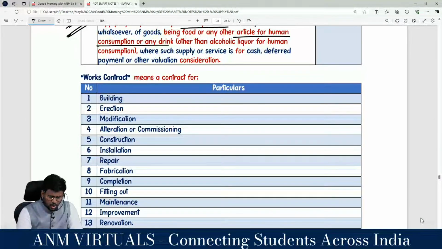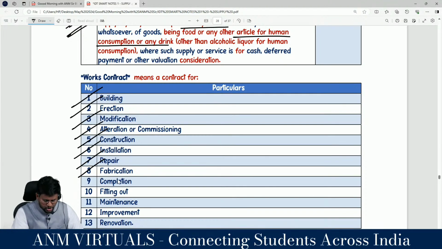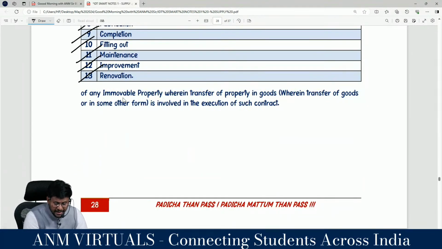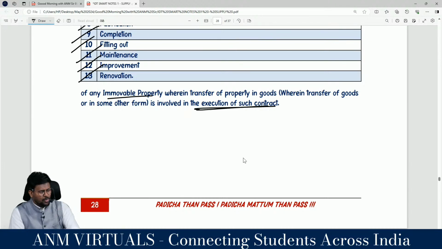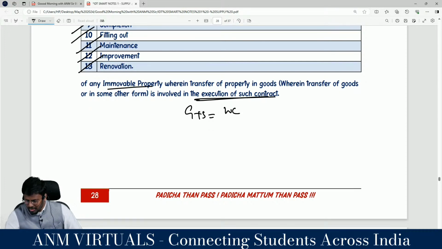Works contract means a contract for building, erection, modification, alteration or commissioning, construction, installation, repair, fabrication, completion, fitting out, maintenance, improvement and renovation of any property wherein transfer of property in goods, or in other form, is involved in the execution of such contract. That means for something to be a works contract relating to immovable property, we have to transfer goods and also transfer services. That means goods plus services is equal to works contract. Are you really with me?